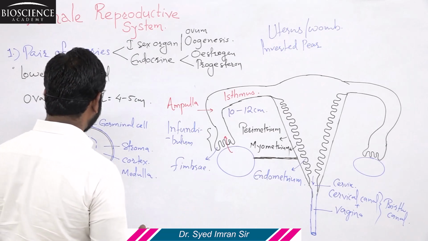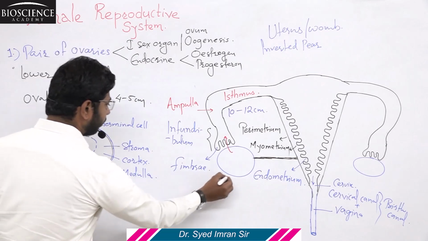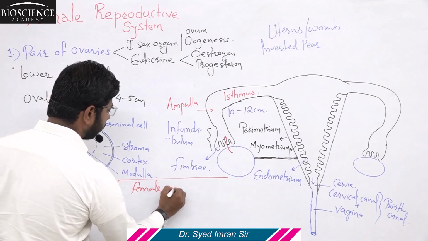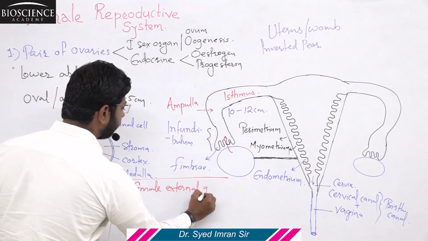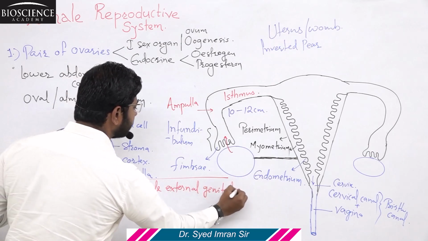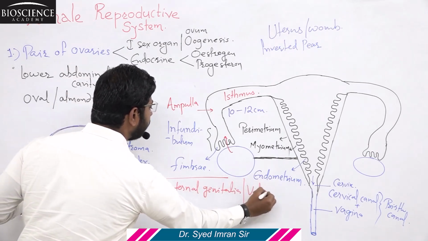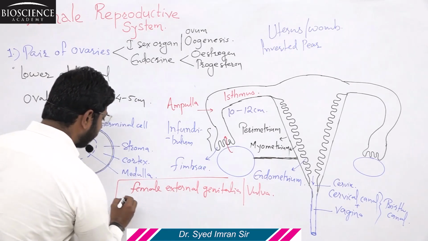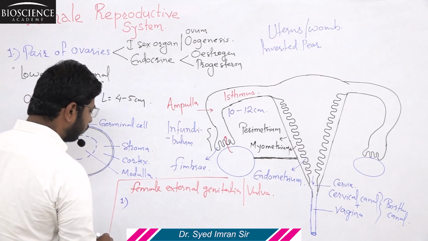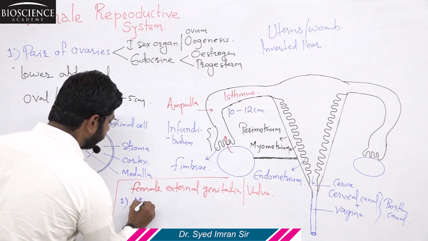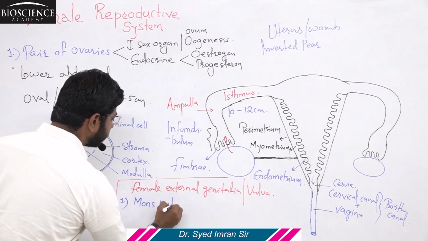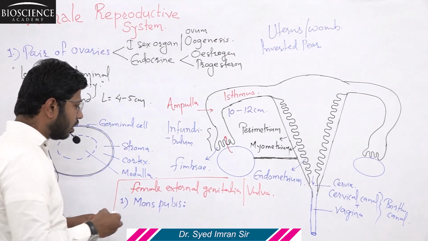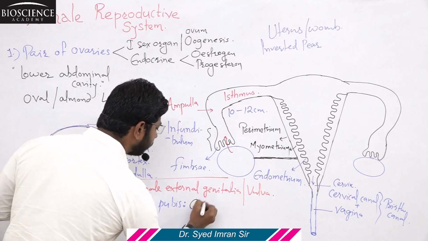So this is the female external genitalia. The external genitalia is also called the vulva, consisting of several components. One of the first components of the vulva is the mons pubis. This mons pubis is actually a cushion of fatty tissue.